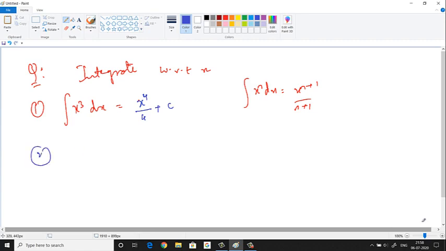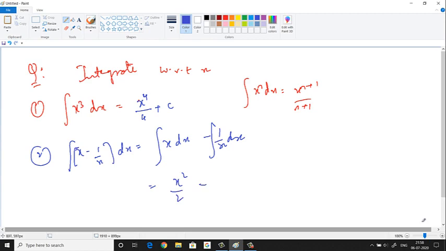Alright, next question. Integration of x minus 1 by x dx. So how will you integrate this? Integration x dx minus 1 by x dx. We can split, right? So integration of x, for that we have to use this formula. x power 1, it is not minus 1, this is plus 1. So we can use that formula for this, right? So 1 plus 1 is 2, divided by 2, minus.